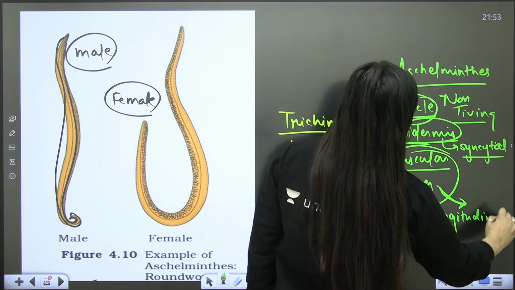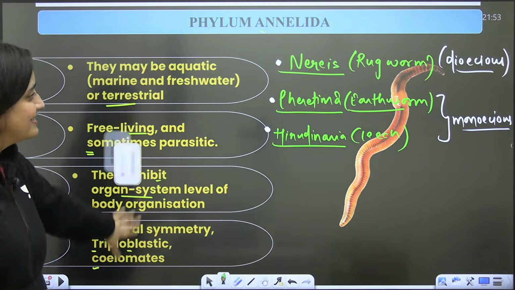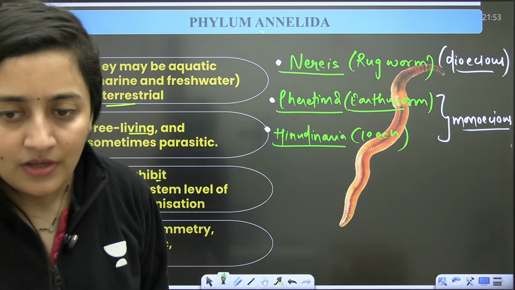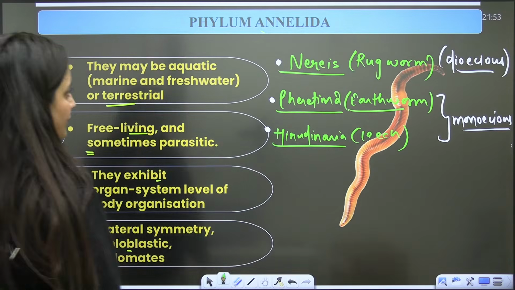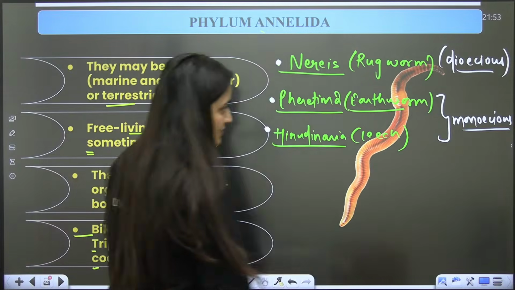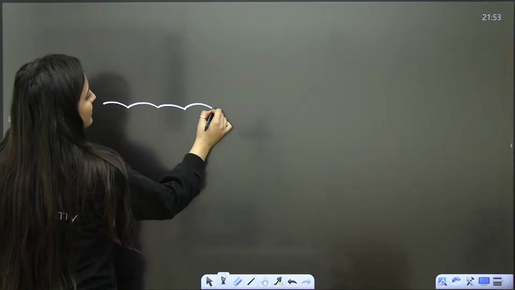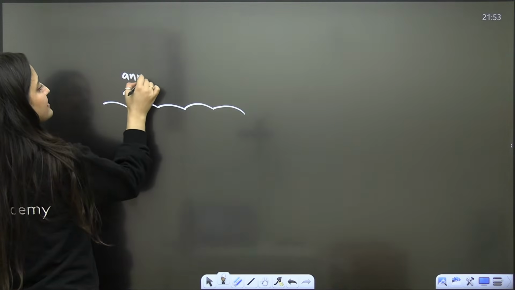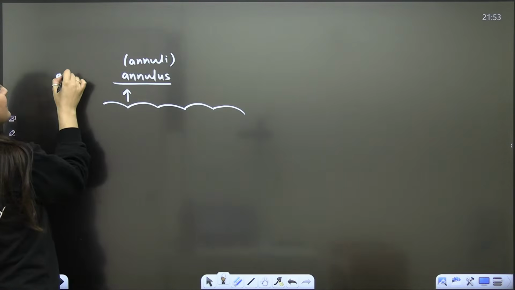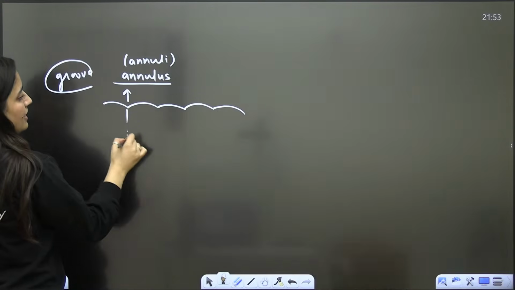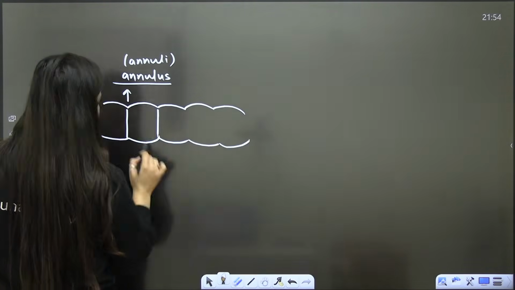Now we are discussing Annelida, and remember these 3 examples: Nereis, Pheretima, Hirudinaria. As I said, for the first time you will see segmentation here. Externally, these are annulus, plural annuli, groove-like structures which divide the body externally. And internally, I told you what will be there.